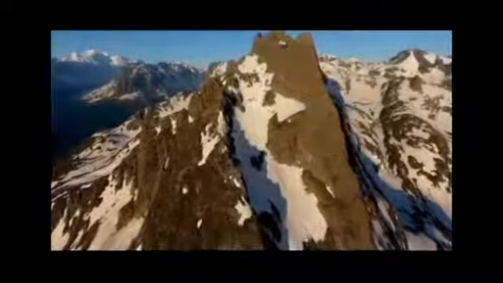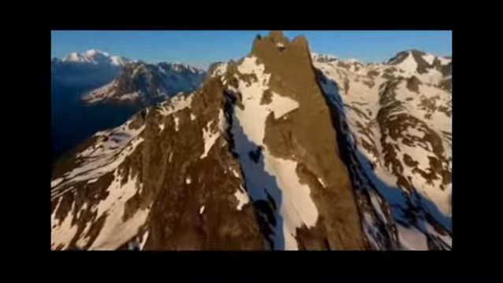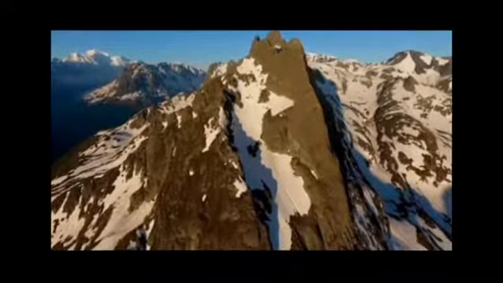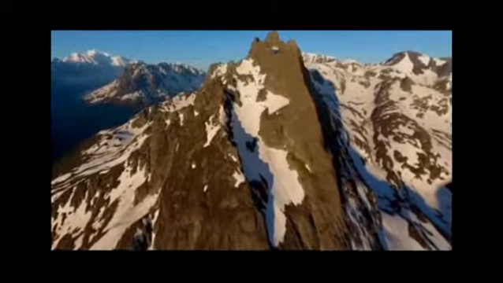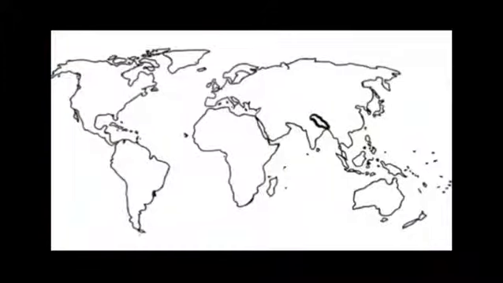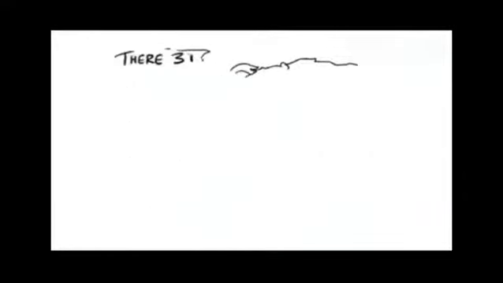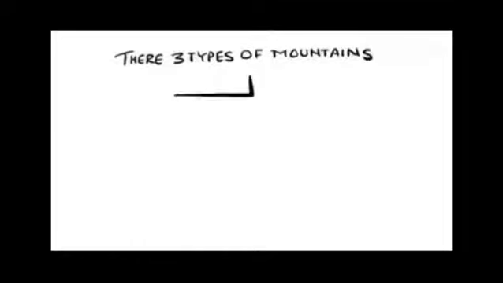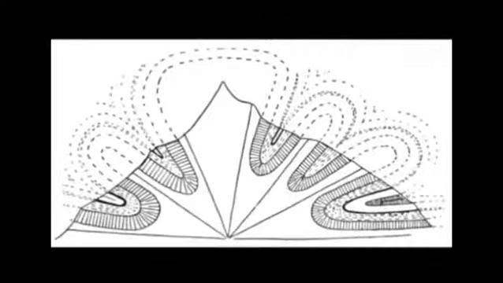Glaciers are nothing but permanently frozen rivers of ice. Mountains arranged in lines are called a range, for example, the Himalayan range and the Rockies range. There are three types of mountains.